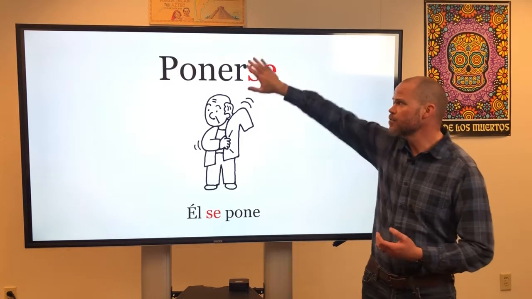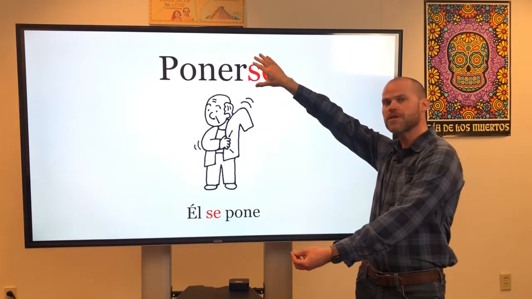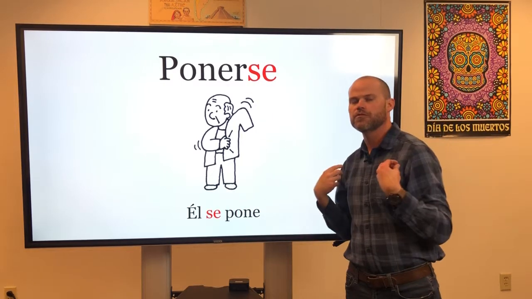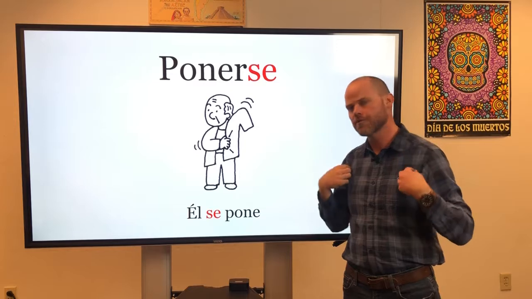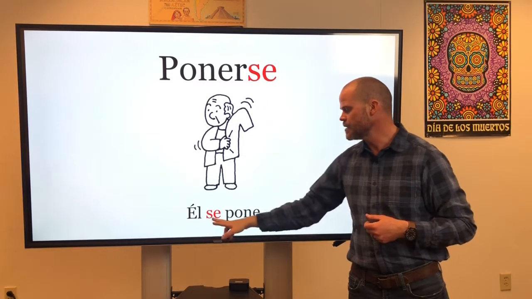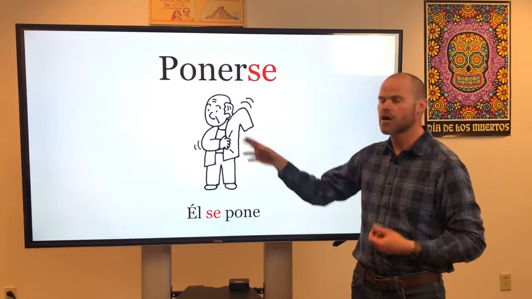Poner. So poner by itself means to put. When I make this reflexive, though, now I'm changing the meaning to put on oneself, and usually we use this when we're talking about putting clothing on. So if I conjugate this in the él form, in the he form, it would be él se pone, and that would be he puts on.